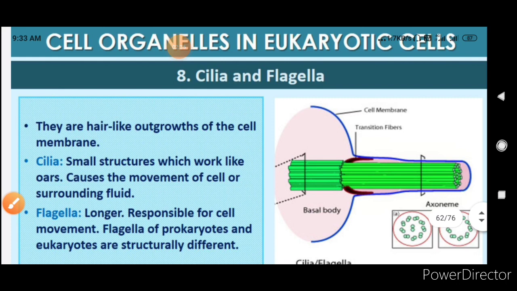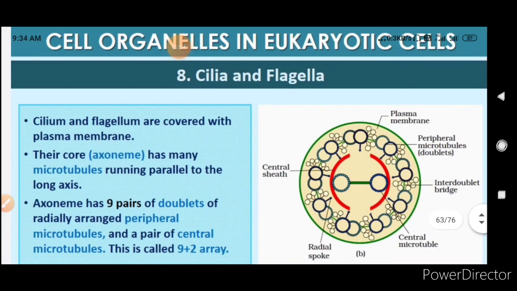Now, what are cilia and flagella? These are hair-like outgrowths of the cell membrane. Cilia are small structures which work like oars, causing the movement of the cell or the surrounding fluid, and flagella are longer structures responsible for cell movement. Flagella of prokaryotes and eukaryotes are structurally different.